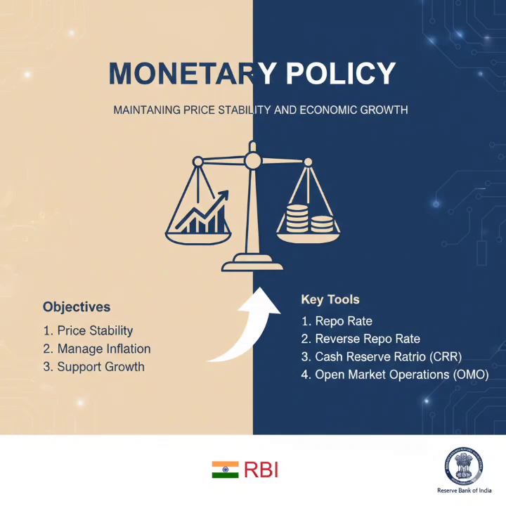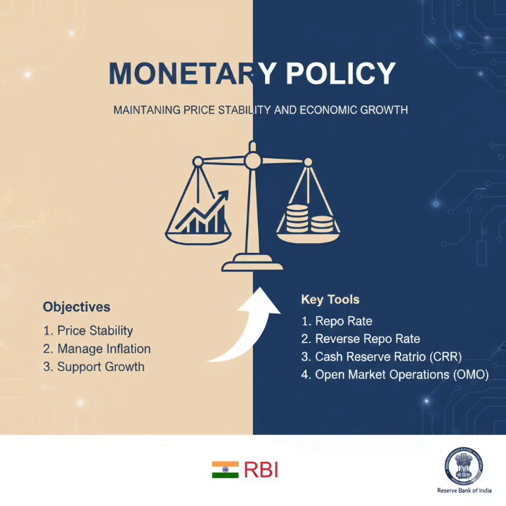Then repo rate. Repo rate means RBI lends money to commercial banks with collateral for a short term, and that collateral is government securities.